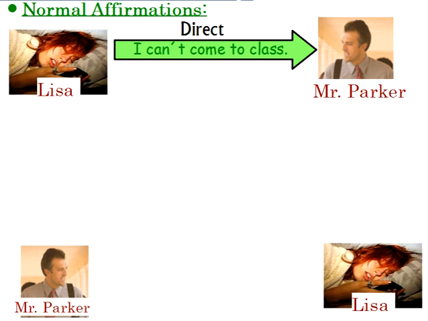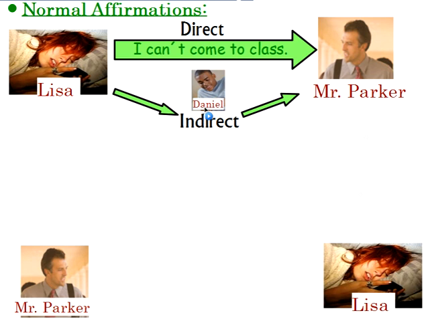Good. All right, so let's look at the normal affirmations and how we make indirect requests with normal affirmations, right? Normal sentences. So if we remember, Lisa said something. She wanted to talk to Mr. Parker, but she couldn't, right? A direct message is, hey, Mr. Parker, I can't come to class. But remember that she couldn't do that. That she had to talk to Daniel first, and then Daniel had to talk to Mr. Parker. So what Lisa says to Daniel, the message she passes to Daniel, is what we call the indirect request.